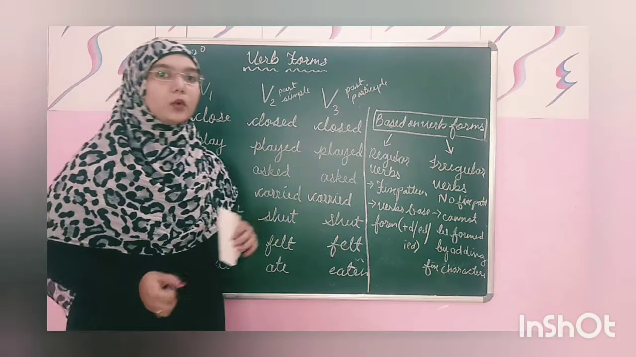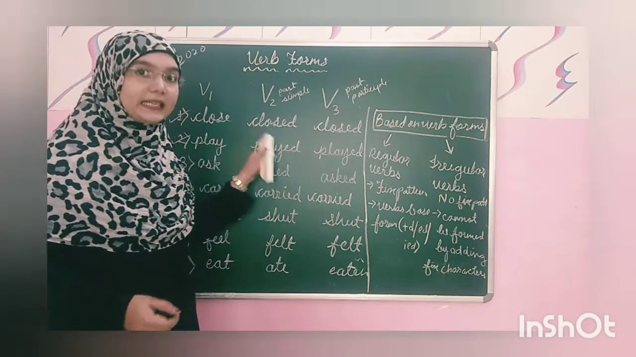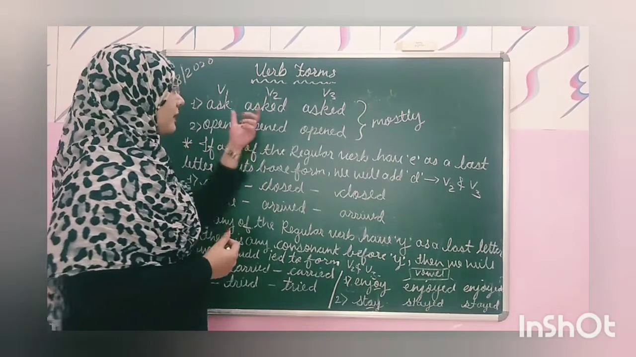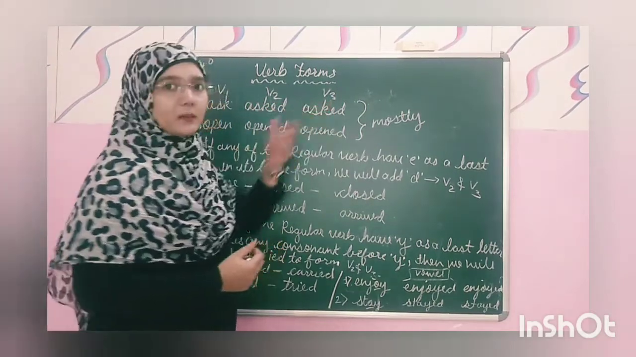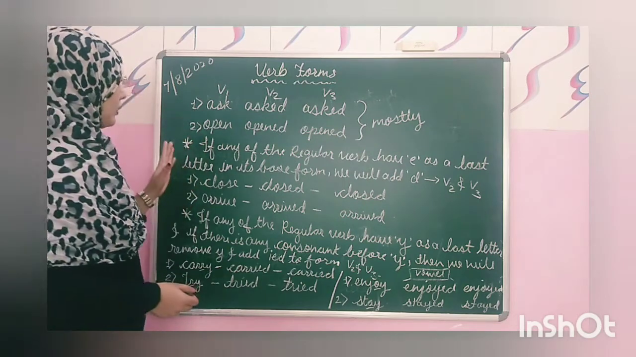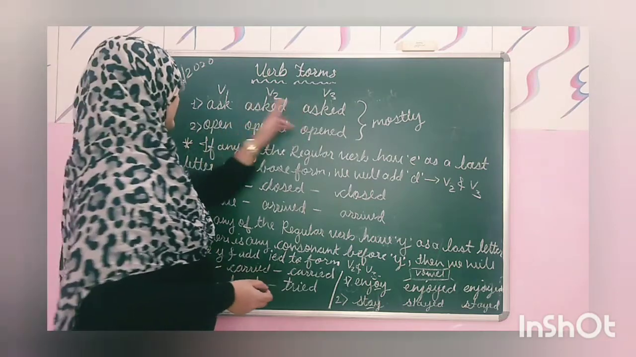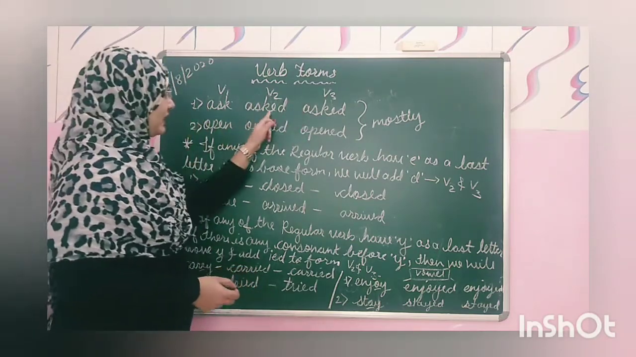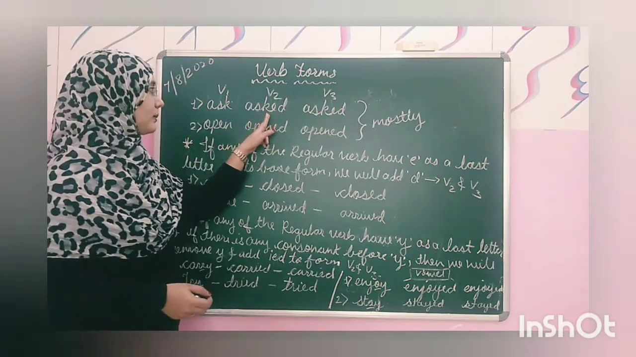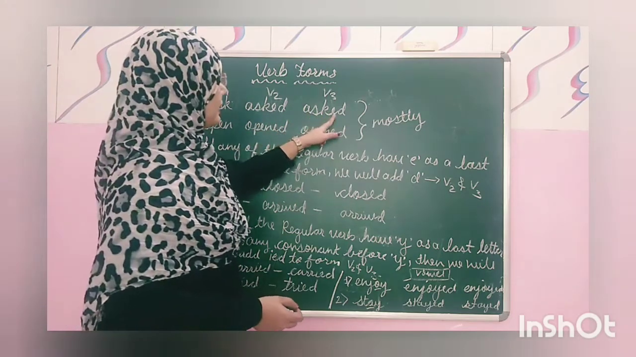So now we can move on to where we have to add d, ed or ied. Now we can see further about the formation of the past simple and past participle. Here, most of the time regular verbs are formed in V2 and V3 after adding ed to them. Just like ask: in V2, past simple, it will be asked, and in past participle it will be asked.